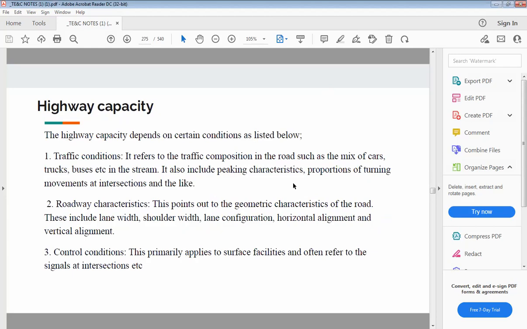So this highway capacity will be dependent upon three factors. First one is the traffic conditions. Second one is the roadway characteristics. And third one is the control conditions.